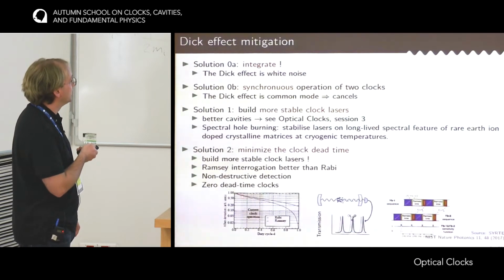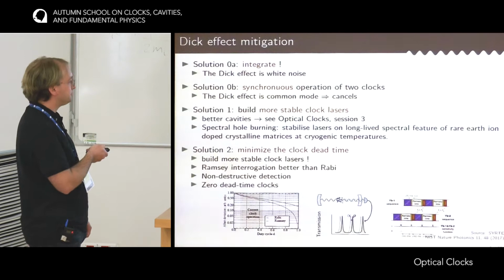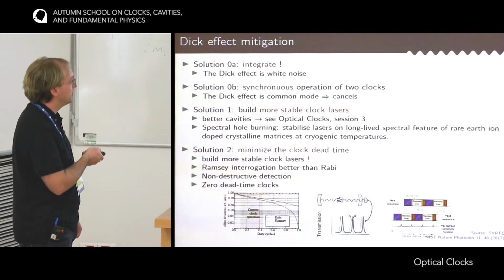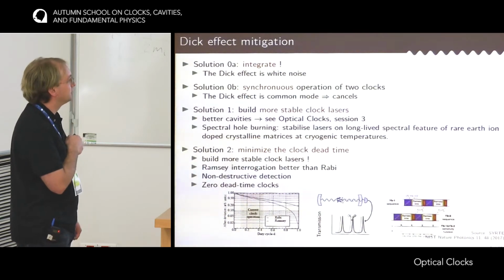And you see that for the Rabi case, there is always a little bit of Dicke effect, but as the duty cycle goes to 1, then in the Ramsey case, the Dicke effect goes to 0. So if you are in this configuration where the duty cycle is close to 1, there's a lot to gain to go from Rabi interrogation to Ramsey interrogation.